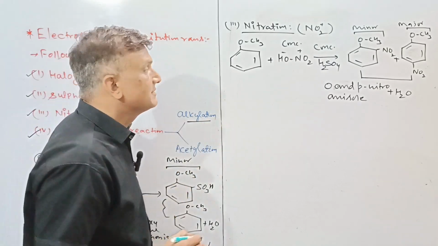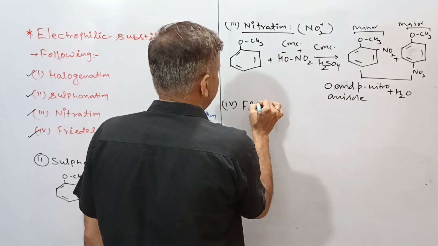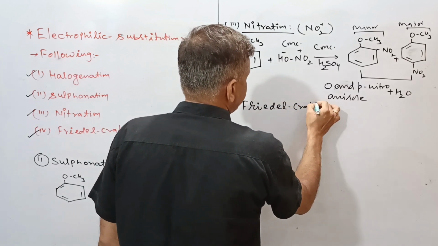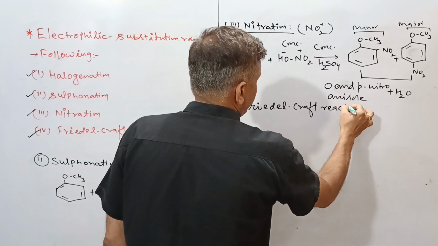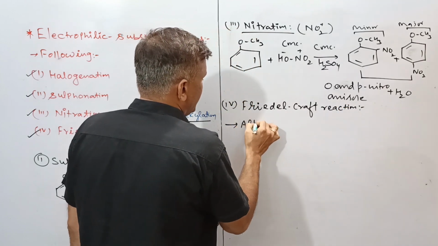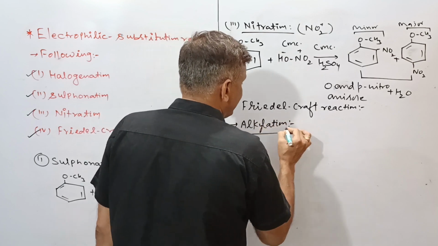So this is the fourth. We can call it Friedel-Crafts reaction, and regarding it, first of all we'll go with the alkylation, the substitution of an alkyl group.